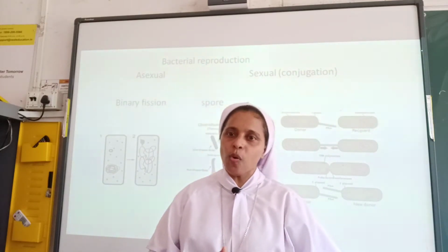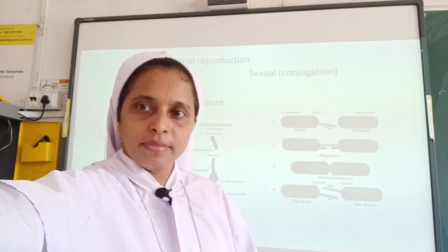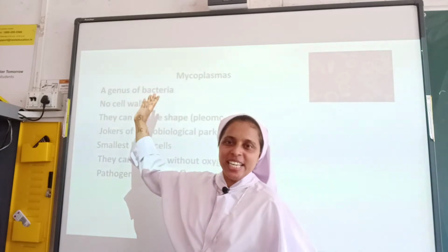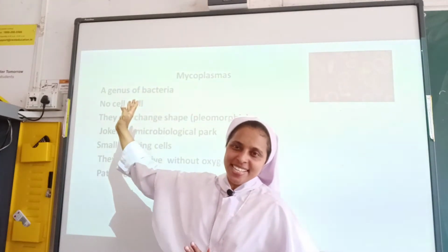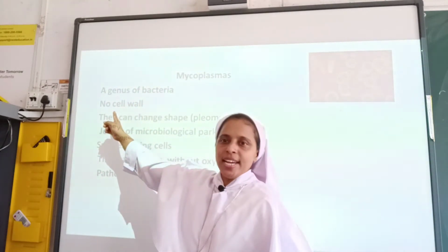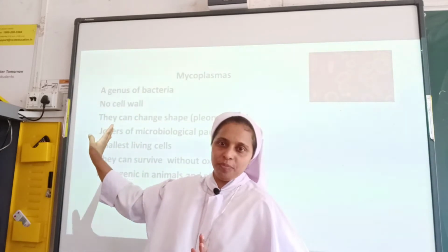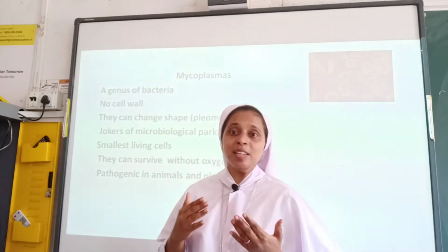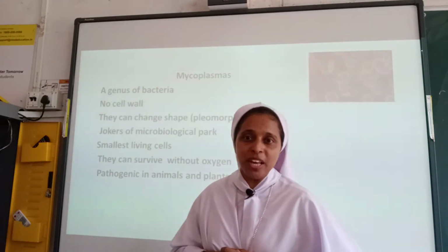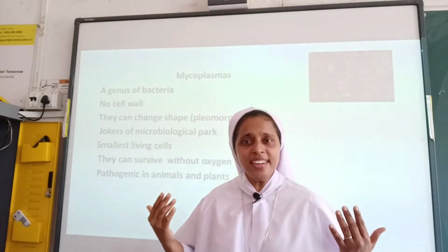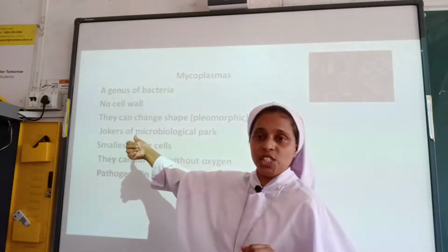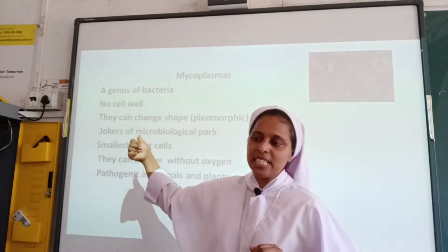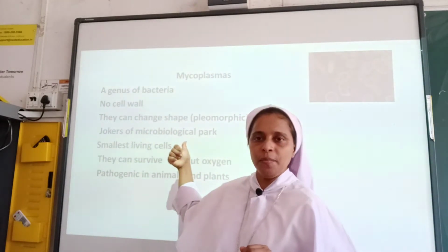Now let us see what are mycoplasmas. It's a genus of bacteria, and it has no cell wall. They can change shapes, which is why they are termed pleomorphic. They can assume any shape. That's why they are called the joggers of the microbiological park.